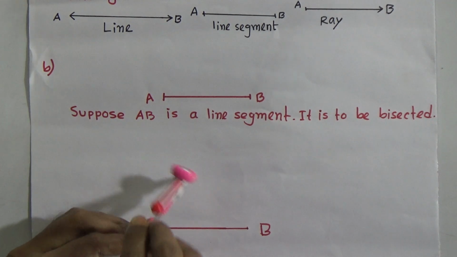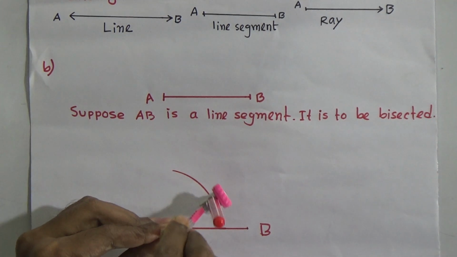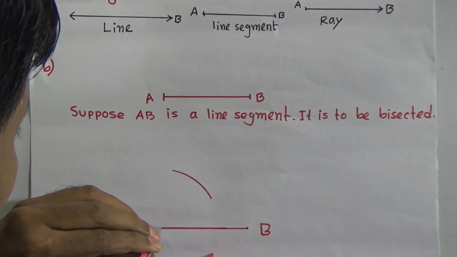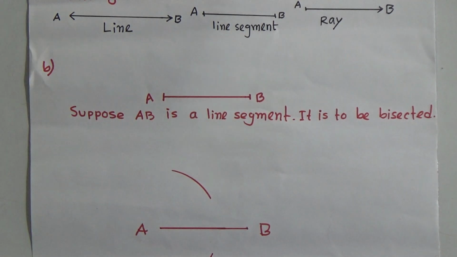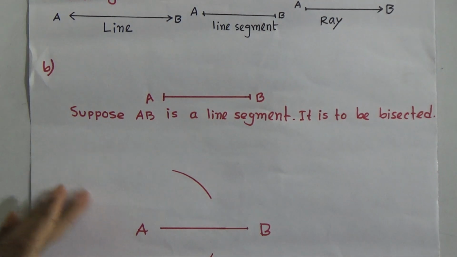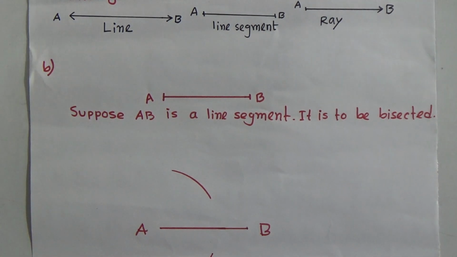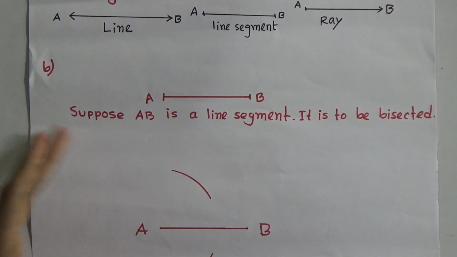You can look carefully. Taking A as a center and with a radius more than half the length of AB, we have to draw two arcs on both sides of AB.